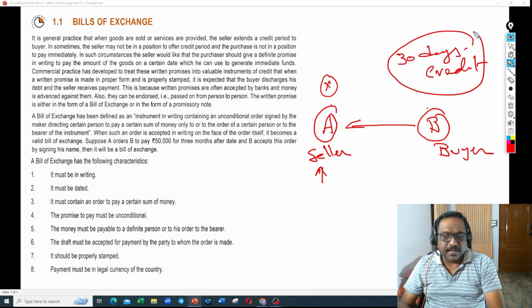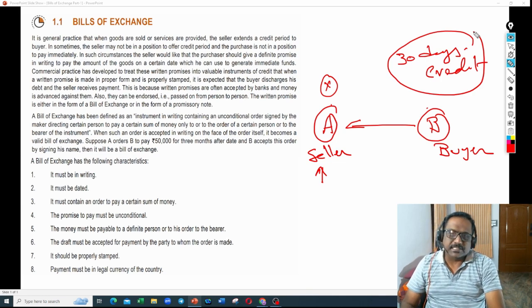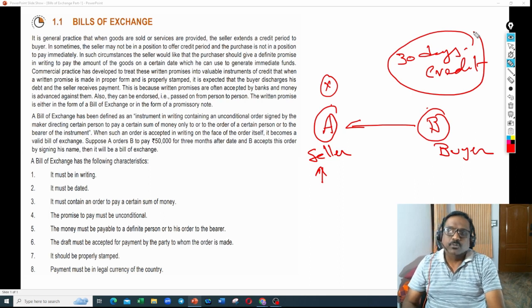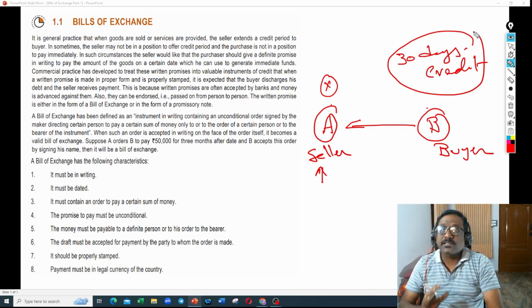There should be a way to resolve their problems. Right? B needs goods from A, so we need to fulfill his requirement. A also wanted to sell the goods, but his major requirement is that he needs money immediately. So how do we resolve it? For that, they will come to a common understanding. What is that common understanding?